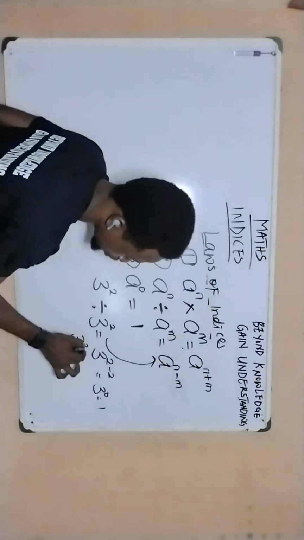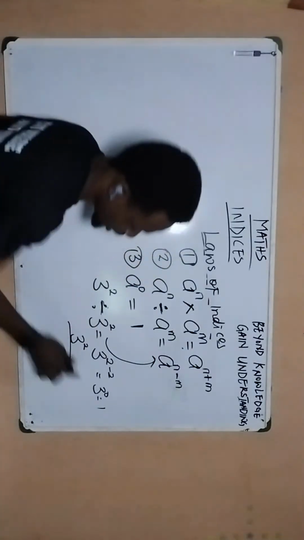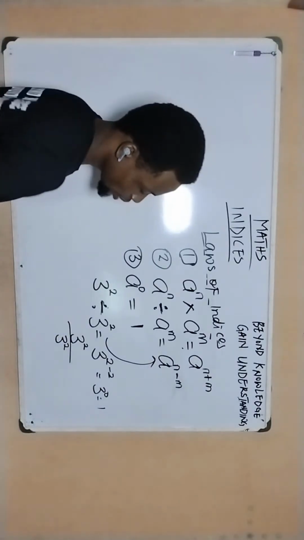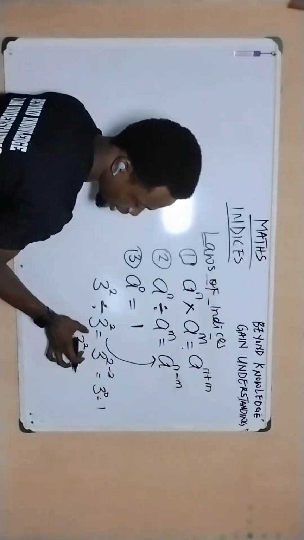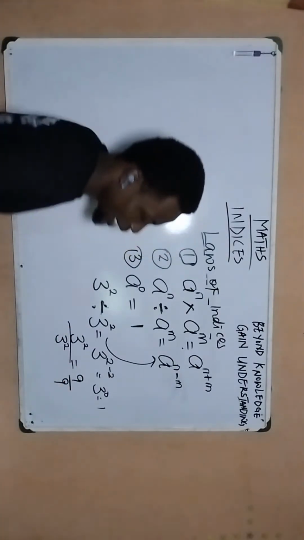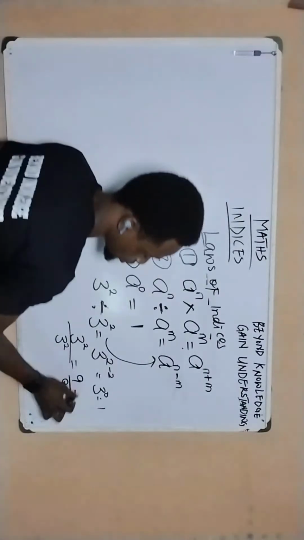3 raised to the power of 2, then bring on the division, divided by 3 raised to the power of 2. Right. And so if that is the case, 3 raised to the power of 2 is the same thing as 9. And 3 raised to the power of 2 is the same thing as what? 9. And 9 divided by 9 is going to give us 1.